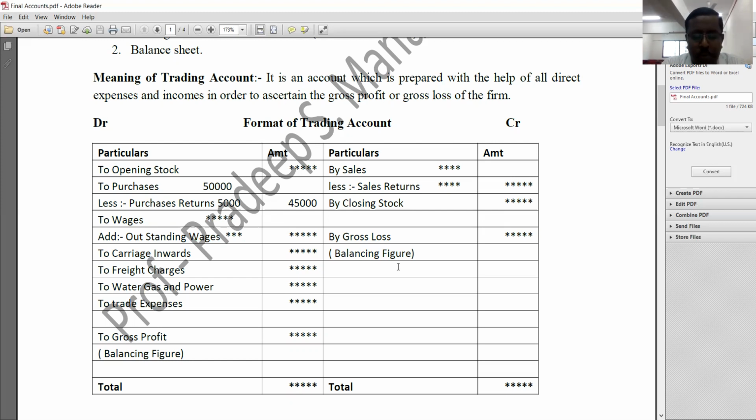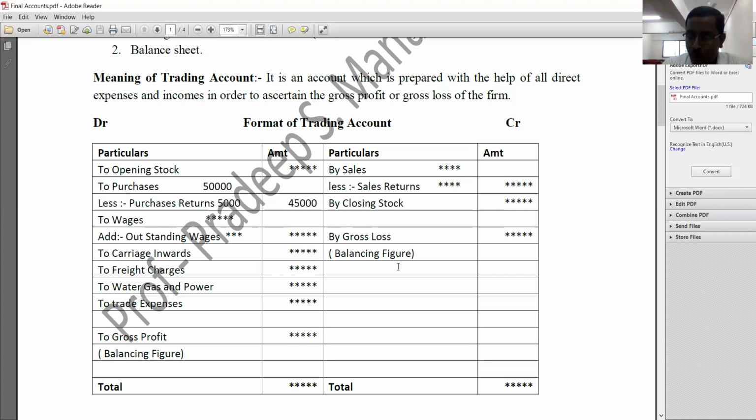And as I told you people, on the debit side, we need to record all direct expenses, and on the credit side, we need to record all direct incomes. This format is made up with certain prominent items that you people may find at the time of examination. So please concentrate properly. Actually, this trading account begins with opening stock.